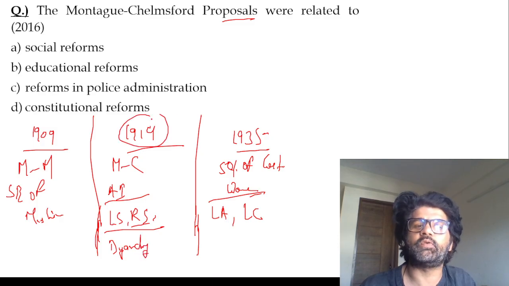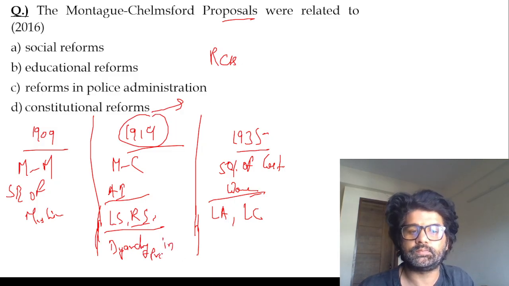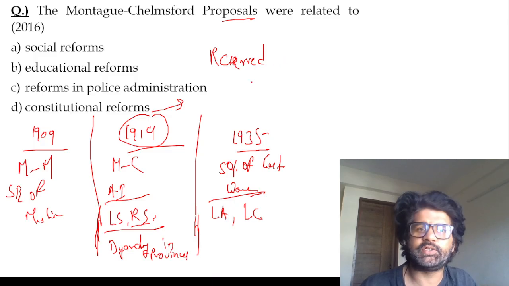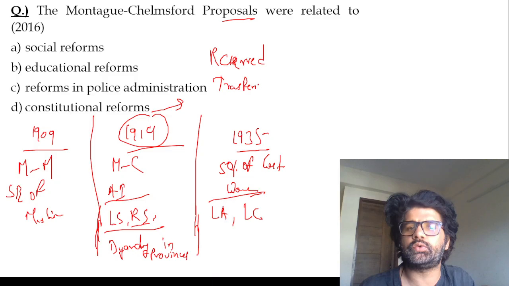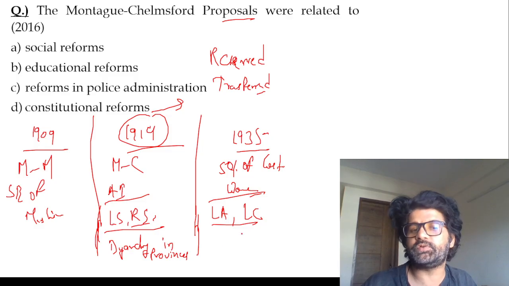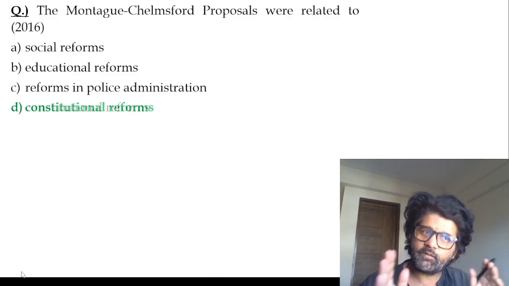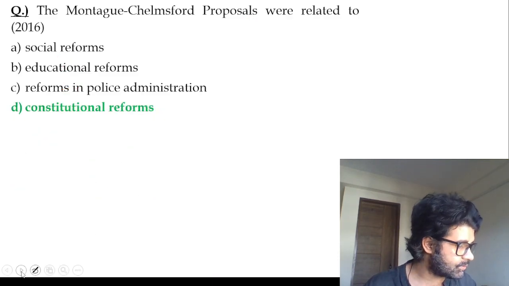The 1919 Act introduced diarchy in provinces, like reserved subjects and transferred subjects. The important subjects were with the governor and his executive council, and the not so important subjects, not so money-fetching subjects, were with the legislative council, who were responsible to the people. So, reserved and transferred subjects. And then in 1935, this diarchy was abolished in provinces, and diarchy was introduced at the center. Remember these facts. Montagu-Chelmsford proposals related to not social, not educational, but constitutional reforms. D. Whenever you are studying them, study these three: 1909, 1919, 1935 at the same time. Cool.